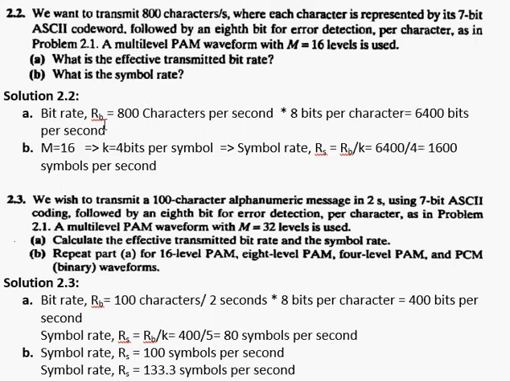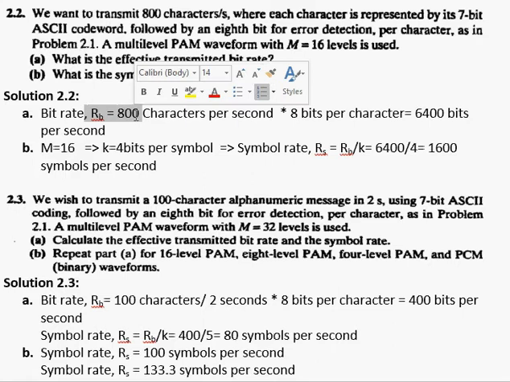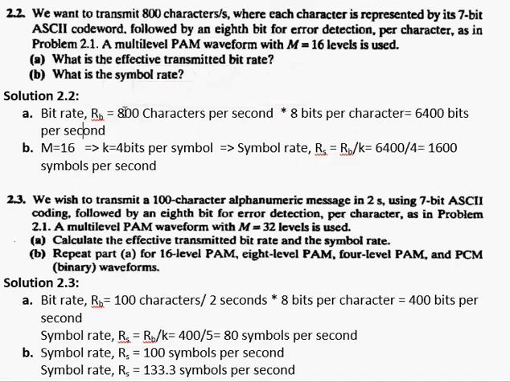Now this is where I was transmitting these bits as 1 bit at a time, but if I want to transmit these bits by grouping them into different groups and having each symbol transmitted.